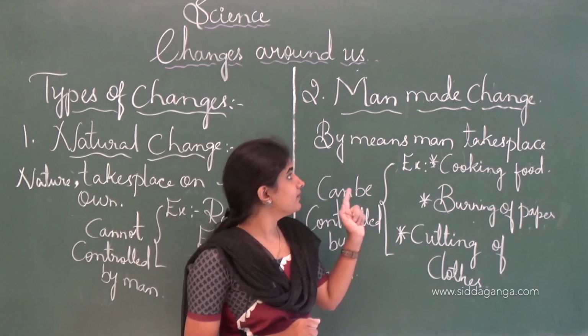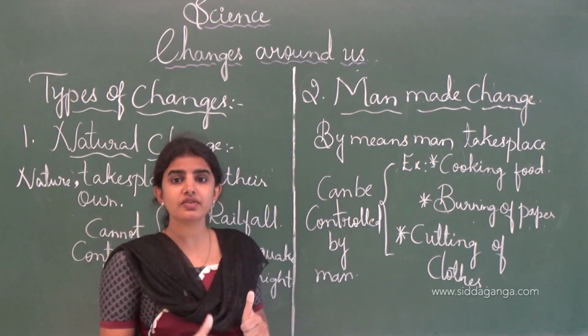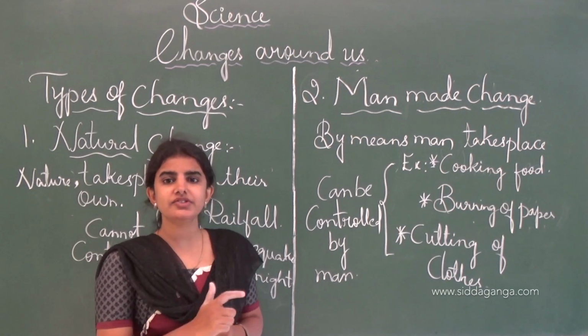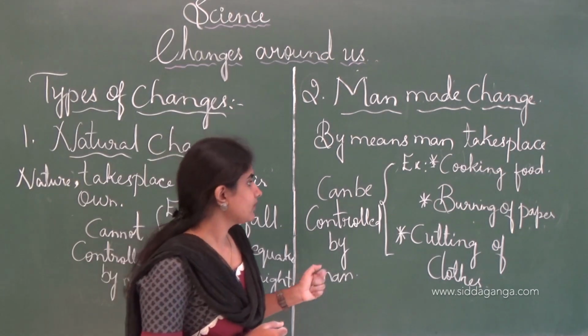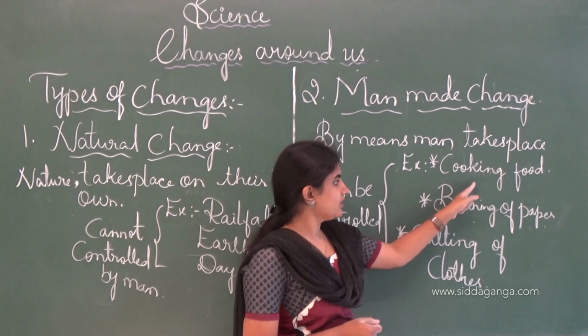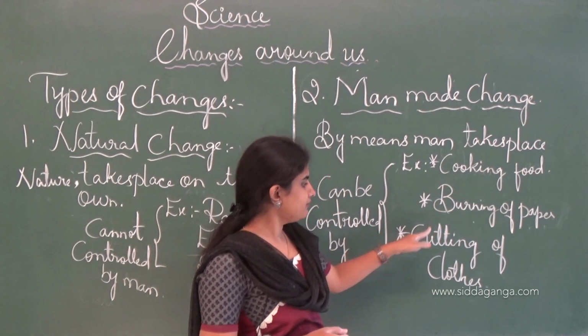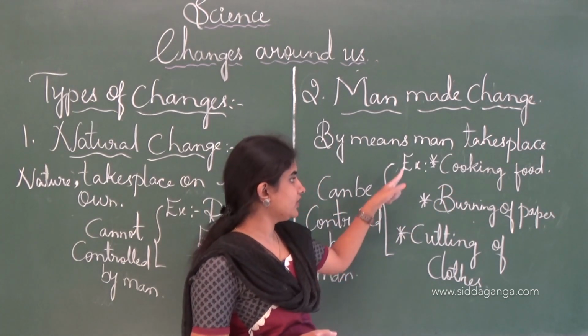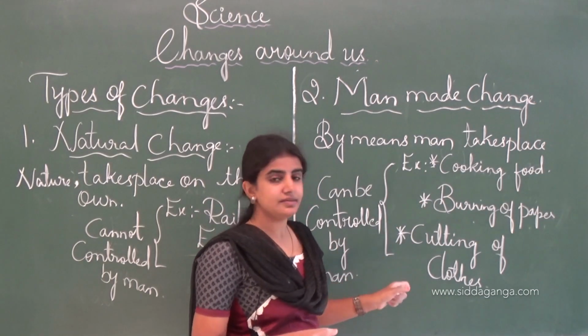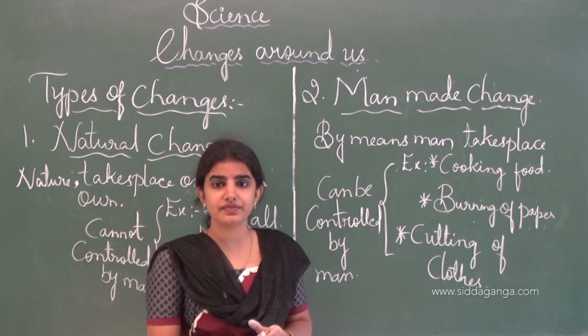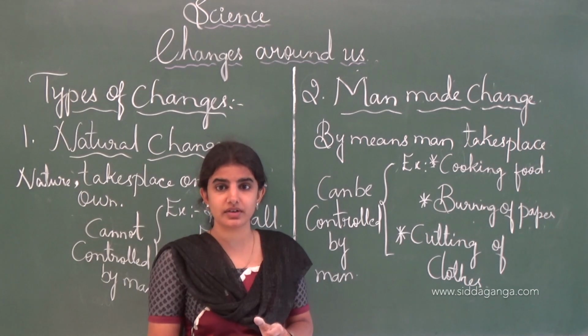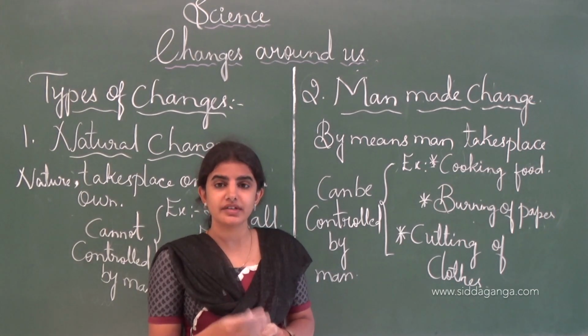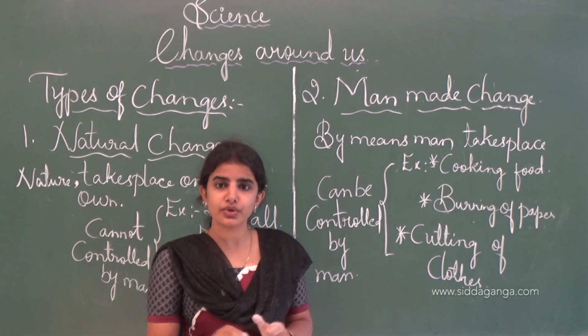See here, and man-made change, by means of humans or man only, these changes will happen. Example is cooking food, burning of paper and the cutting of cloth. If cooking of food starts, we can also remove the flame.